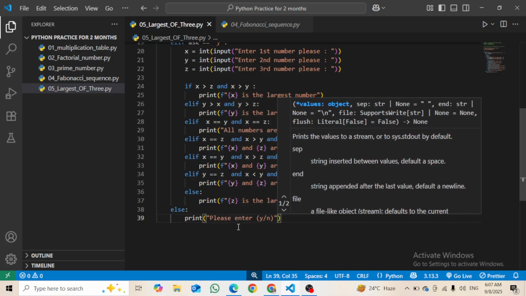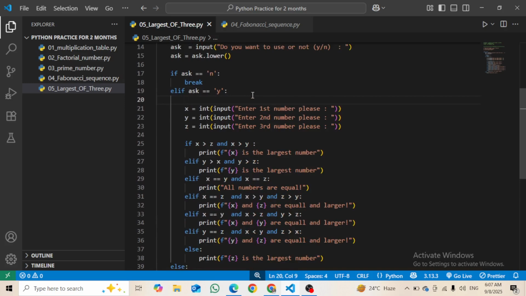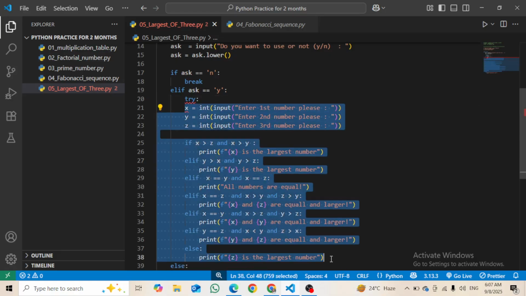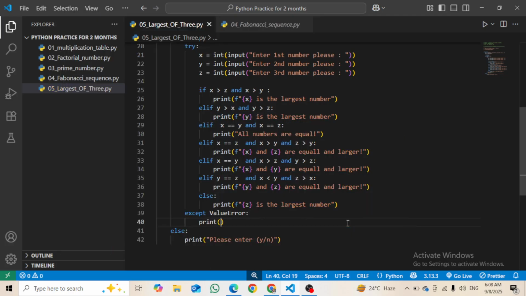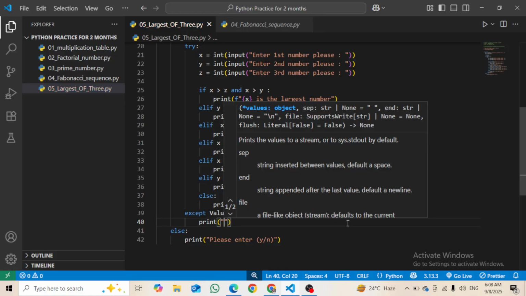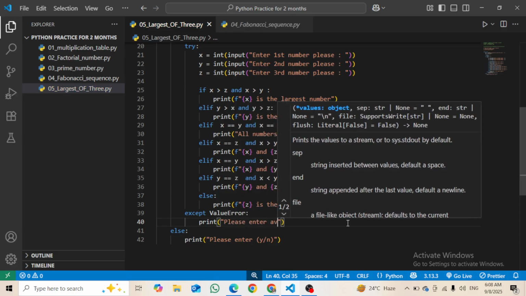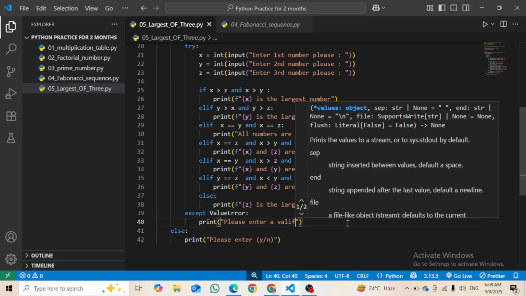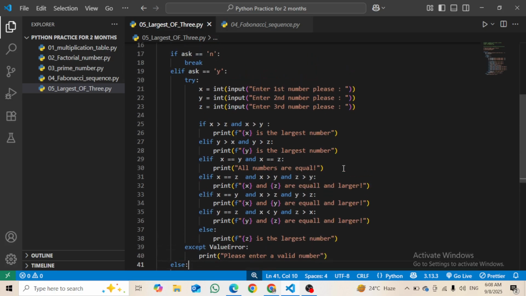Okay, and that's it. One thing more here: we will apply try and except, right? Try this, or else we will except ValueError. I will say print please enter a valid number. Okay, so that was, I guess, the code.